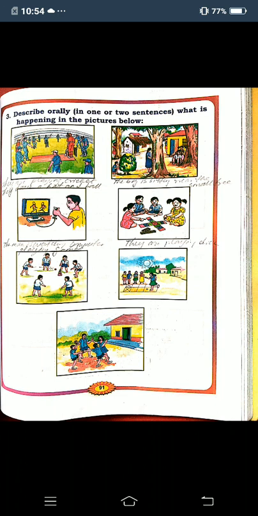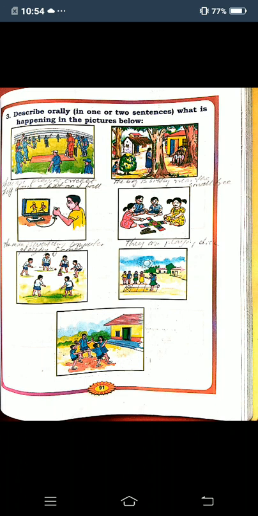Okay, children. If they throw the ball, the one who is holding the bat will hit the ball and it will go up. In the ground, some people will stand, and if the ball goes up, they will go and catch it. And the referee also will be there. In cricket, there will be stumps.